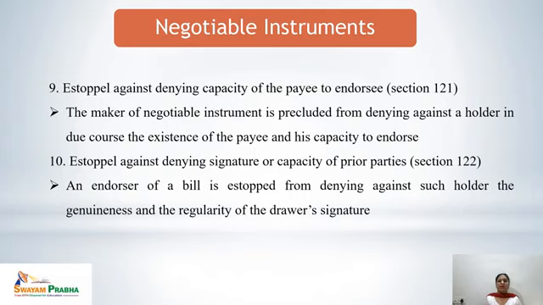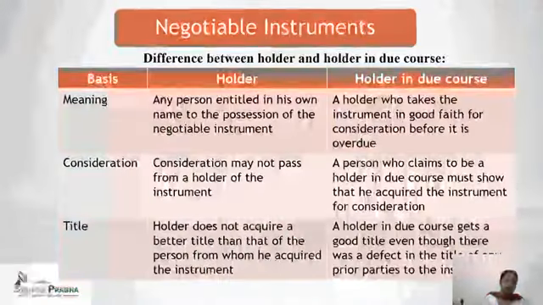Next, estoppel against denying signature or capacity of prior parties, Section 122. An endorser of a bill is estopped from denying against such holder the genuineness and the regularity of the drawer's signature. That means the signature, which is a must condition for a valid negotiable instrument, that is the drawer's signature, must be checked for its genuineness and regularity, and for the capacity of the drawer to make the signature on any negotiable instrument.